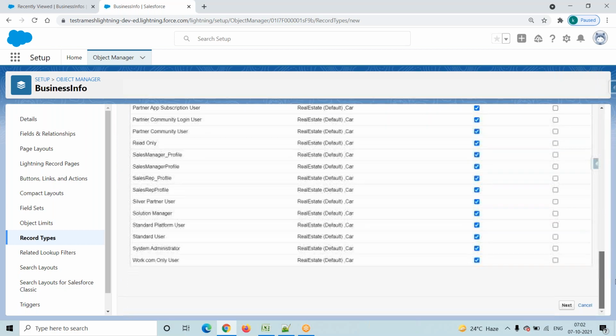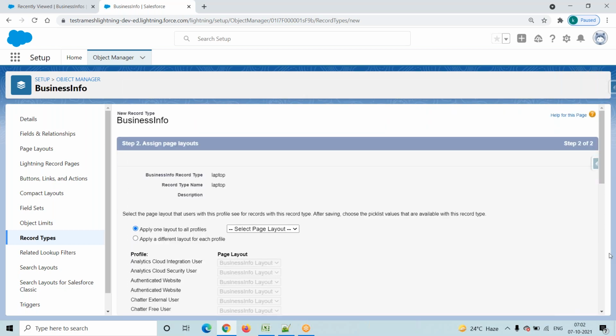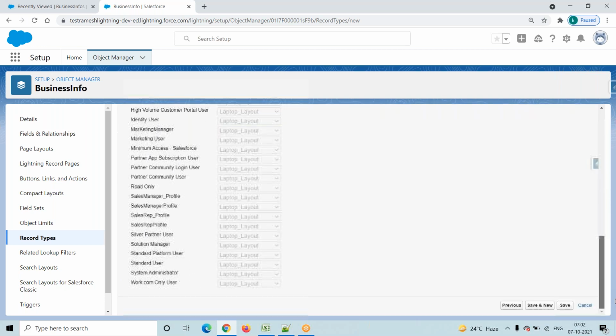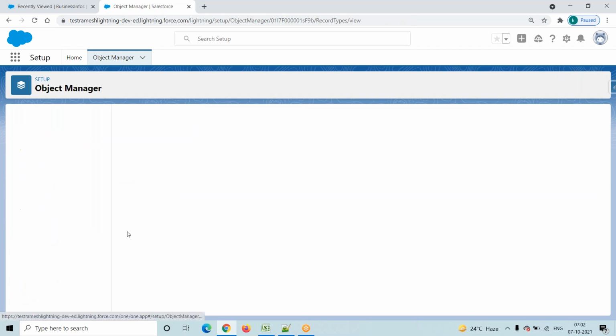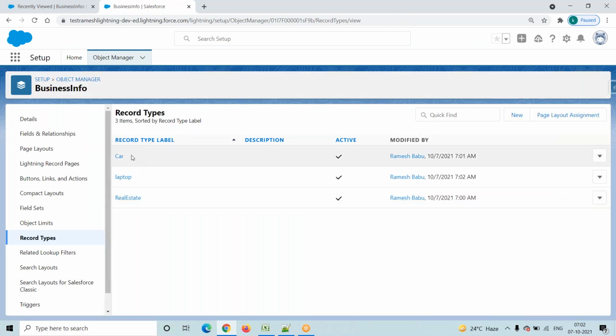And the next one is, while creating a record type we should assign the page layout. It is mandatory. For the laptop business, you will assign the laptop layout. And finally save this one. So we created three record types. While creating a record type we should assign a page layout.